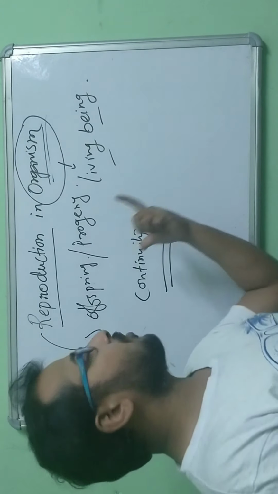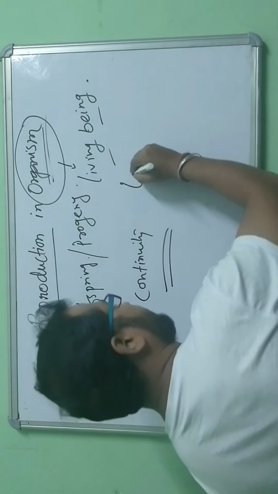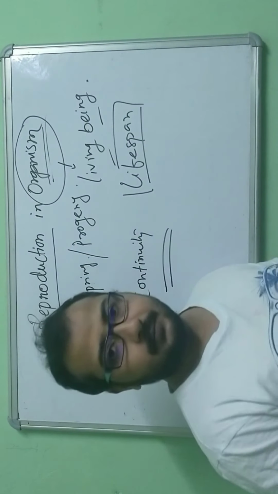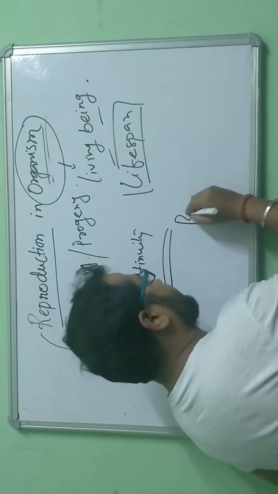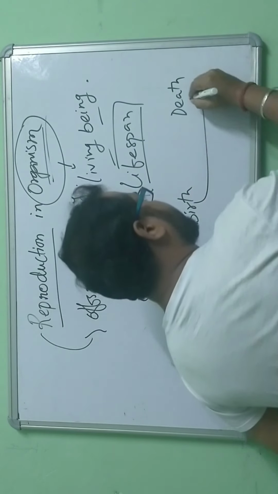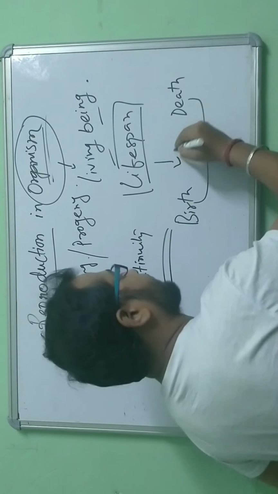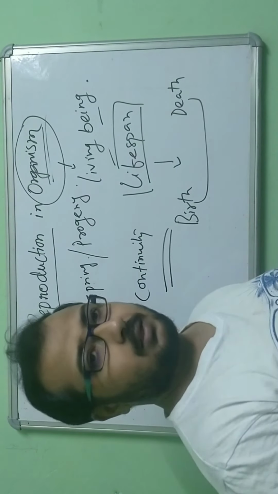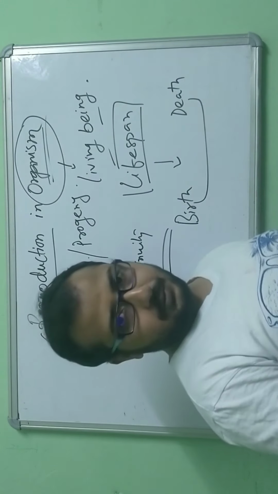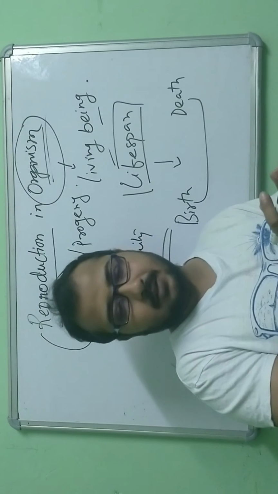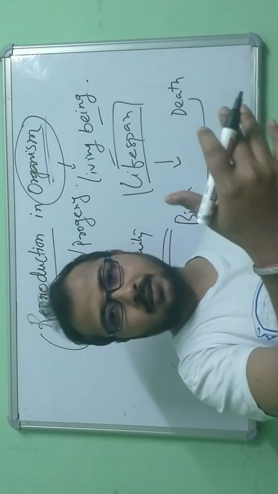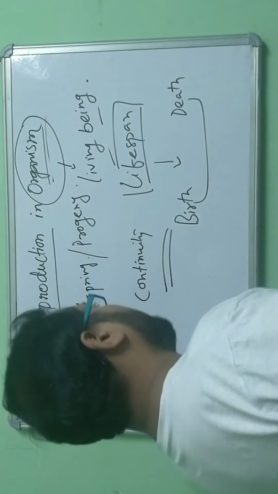Now, any living organism has a lifespan. Now, what is this lifespan? There is birth and there is death. In between, the phase, the period in between these is known as the lifespan. So this lifespan varies from organism to organism. Some organisms have very few days of lifespan, some of them have a few months, 2 years, or many years. For example,